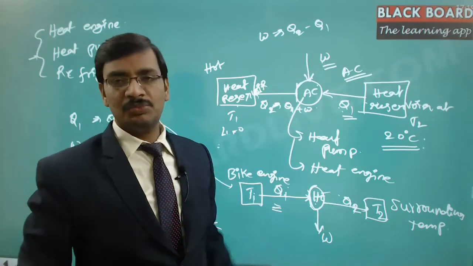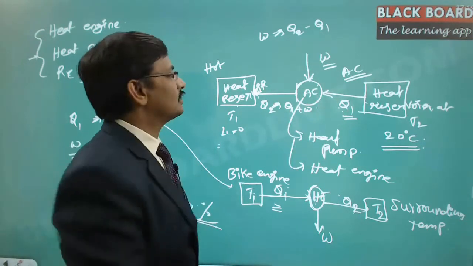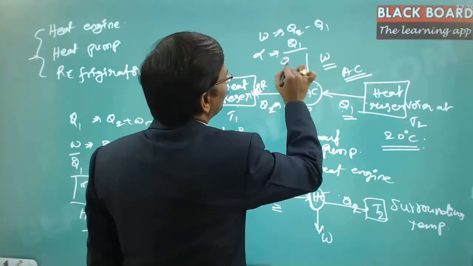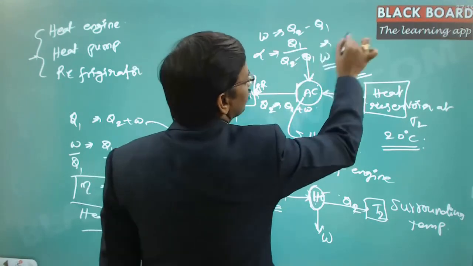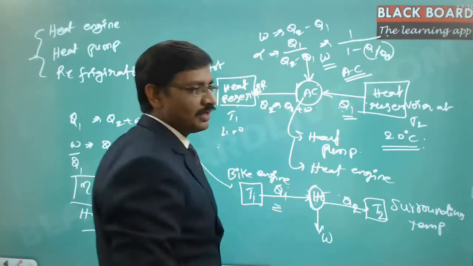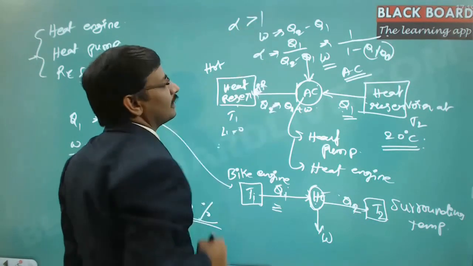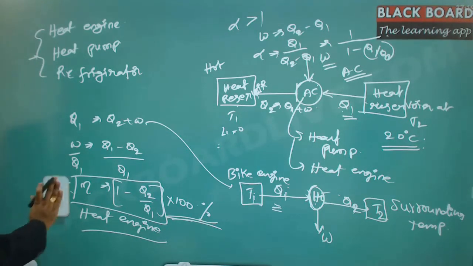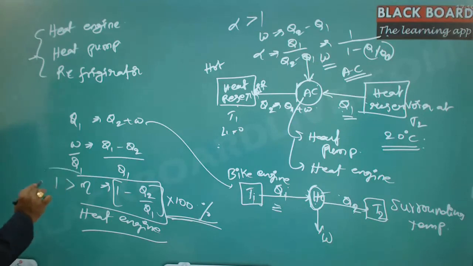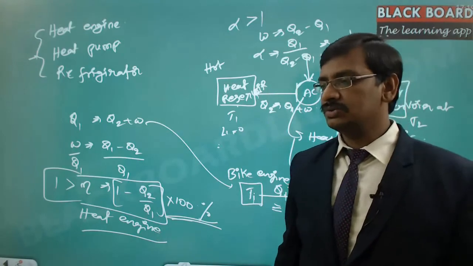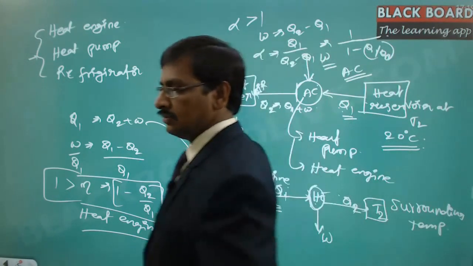So this is the input and this is the output. Hence this is called alpha, not the efficiency. It is Q1 divided by Q2 minus Q1, or 1 by 1 minus Q1 by Q2. And this is the value of alpha. If you notice, this alpha is always greater than 1, and the efficiency is always less than 1, right? Efficiency is always less than 1. This alpha is always greater than 1. So this is about the heat engine. Do you have a fair idea on this now? Is it understood?